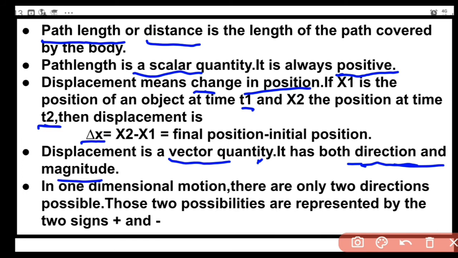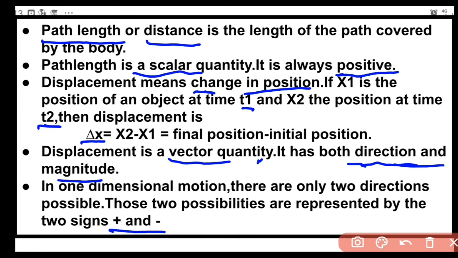With only two possibilities, it is very easy to incorporate direction by associating positive and negative signs. In horizontal motion, towards right we take as positive, towards left as negative. In up and down motion, upward we consider positive and downward negative.